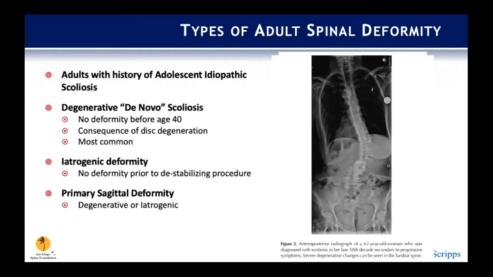Some less frequent etiologies of adult spinal deformity are iatrogenic deformity, which is a deformity that arises after a prior destabilizing procedure, and then a primary sagittal deformity, which may be degenerative or iatrogenic in nature.